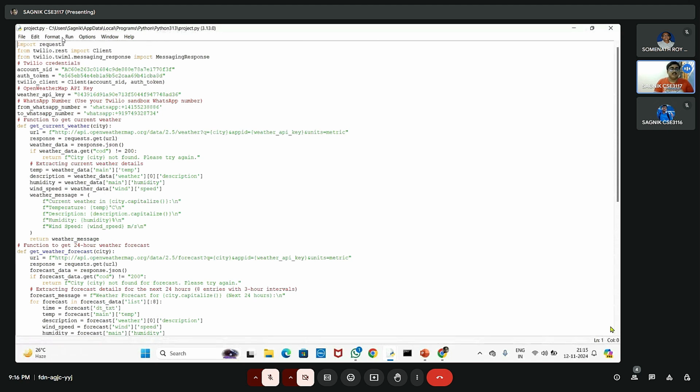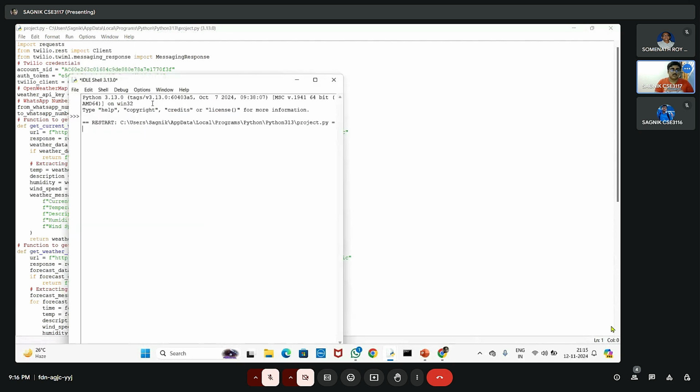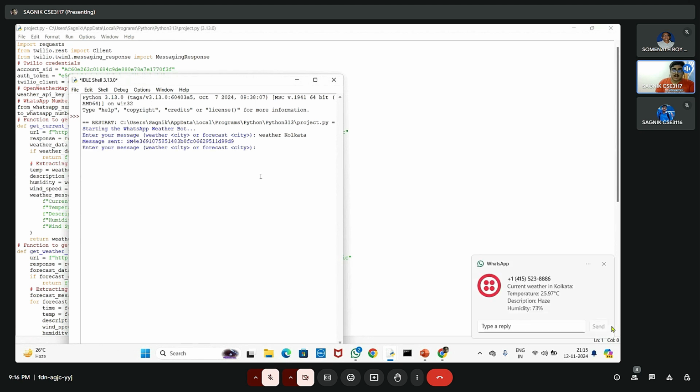Here you can see the code, and if we run the code, you can see the entire message, and you can see the weather city or forecast. If you provide a city like Kolkata over here, then we can see that we have got a message on WhatsApp. See, we have got the WhatsApp message.